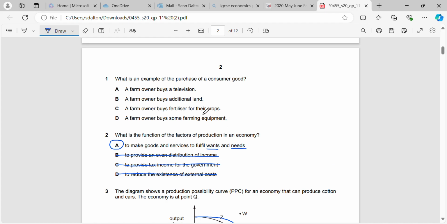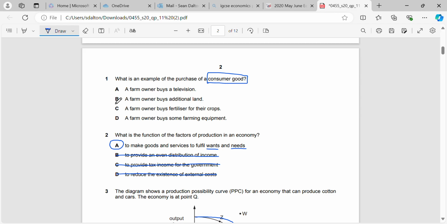Okay, and finally, what is an example of the purchase of a consumer good? So remember, we have two types of goods. We've got consumer and capital. Consumer goods are those which help improve our living standards. And capital goods are those goods that we can take and use to help us produce more goods.